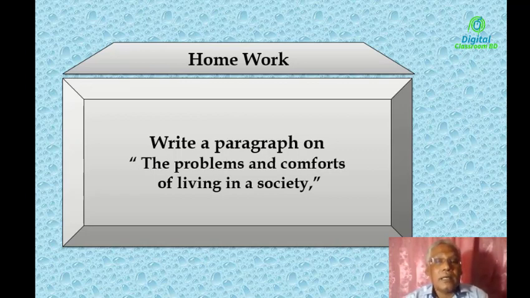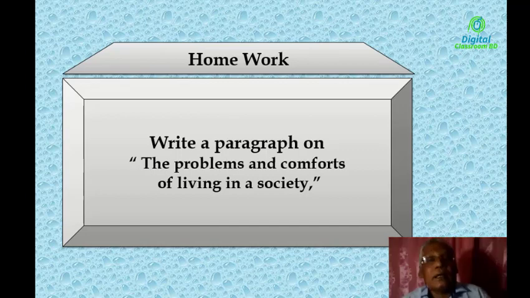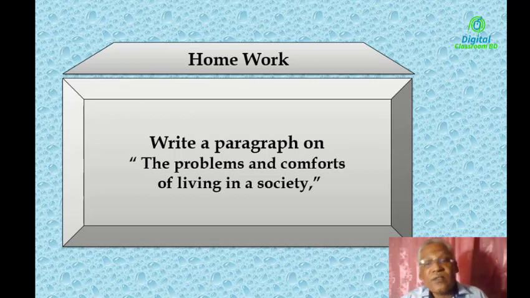Already you made a list of problems that you will suffer if you live alone. But now you have to think about the problems and the comforts. Two things: the problems and comforts of living in a society. If you live in a society, what are the problems you will have to suffer and what are the comforts? What are the privileges you will get? Think about this first.